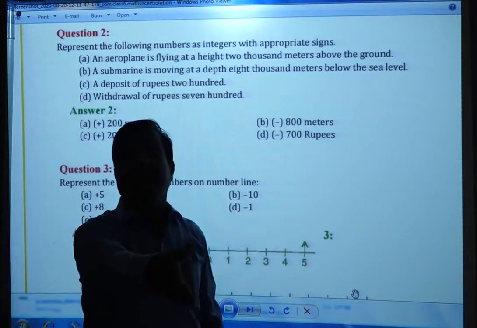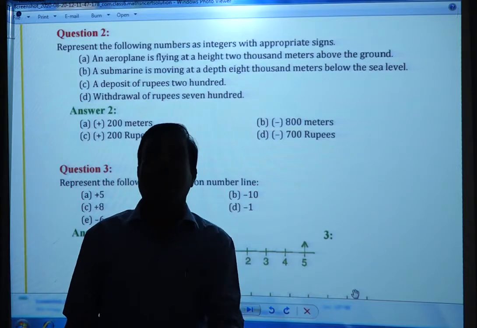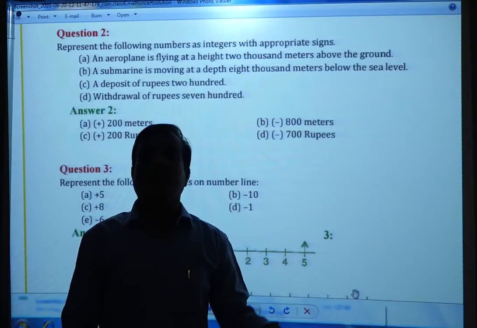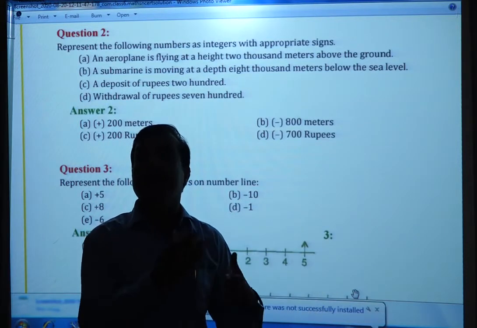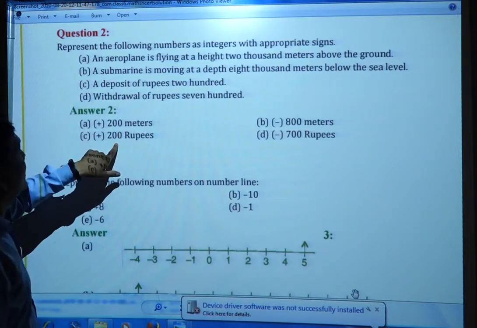Next, a deposit of rupees 200. Now, you deposited rupees in the bank. It means you save your amount. You collected your amount in the bank. Save means plus. So plus 200 rupees.